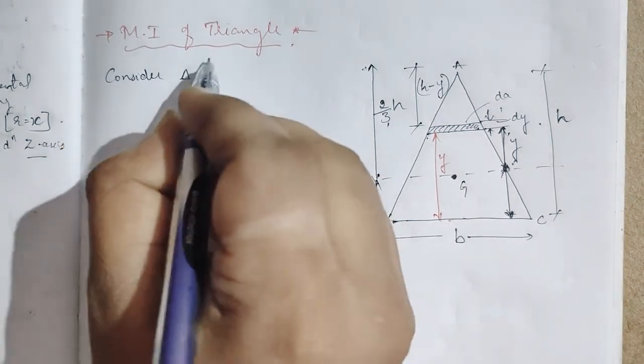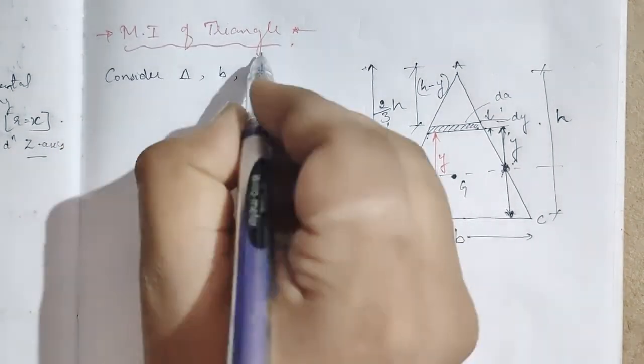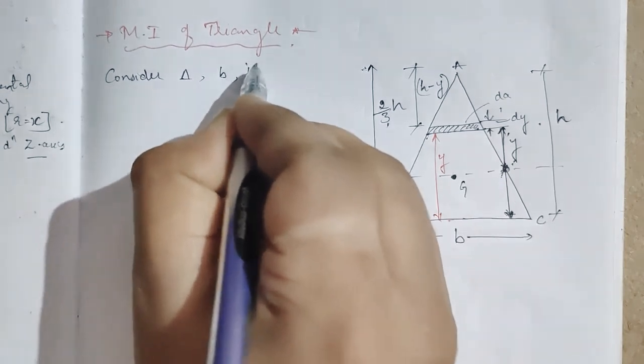You should write: consider a triangle ABC of base b and height h.